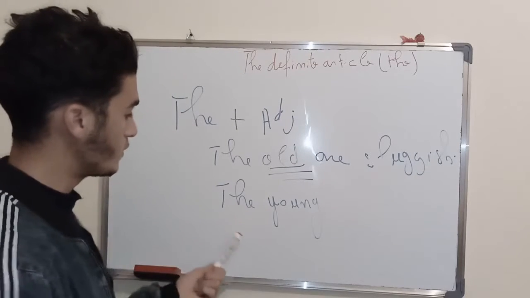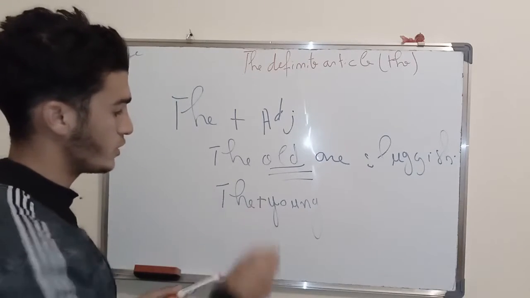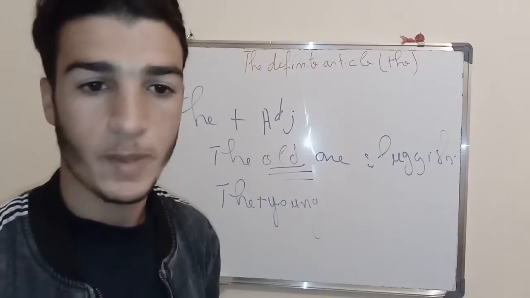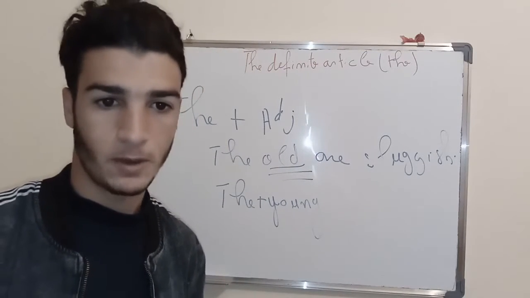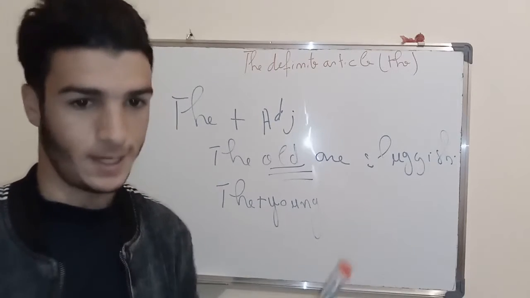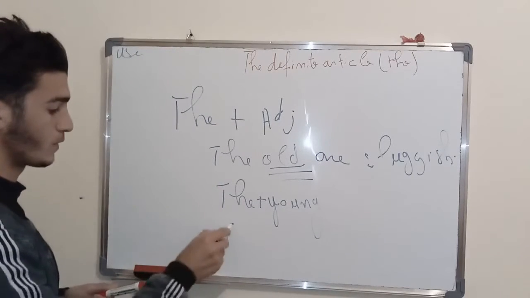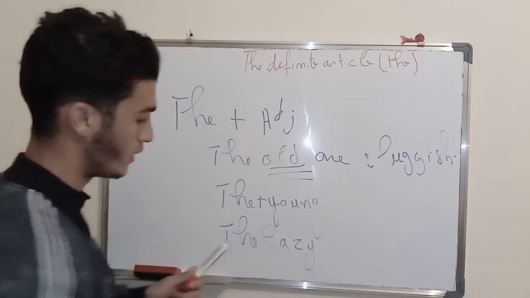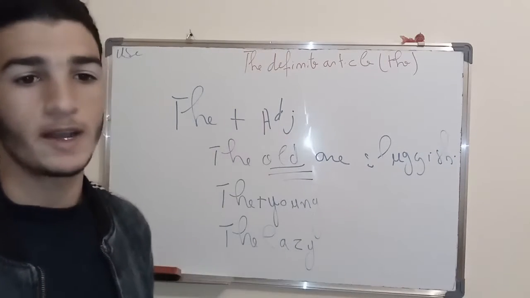Okay. So this is what I mean by the plus adjective represents and stands for a group of people, a class of people. Okay. That's the point here. I can say the lazy. So the lazy stands for all people who are lazy.